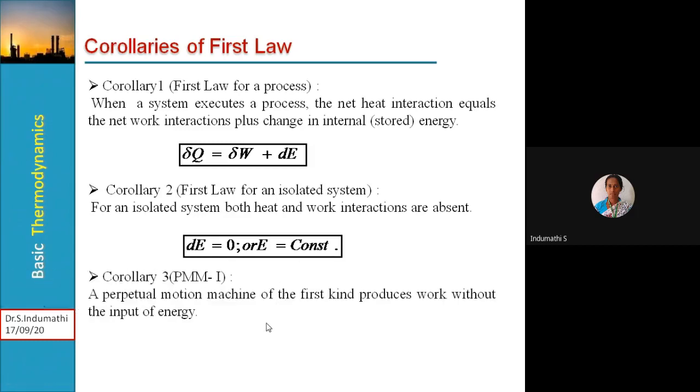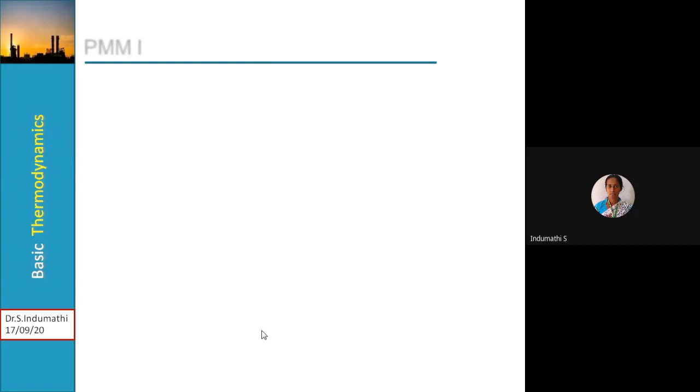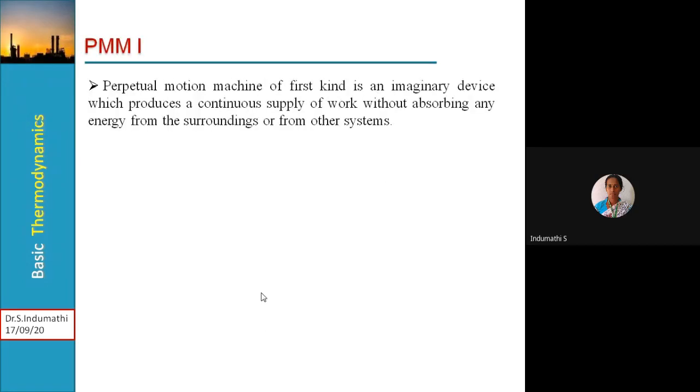Then corollary 3 is PMM1, that is perpetual motion machine of the first kind, which produces work without input energy. In elaboration we will learn about the perpetual motion machine of kind 1. How do we define a perpetual motion machine of the first kind? It is an imaginary, hypothetical device which produces a continuous supply of work without absorbing any energy from the surroundings or from other systems.